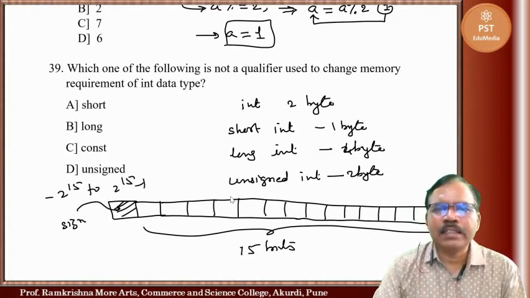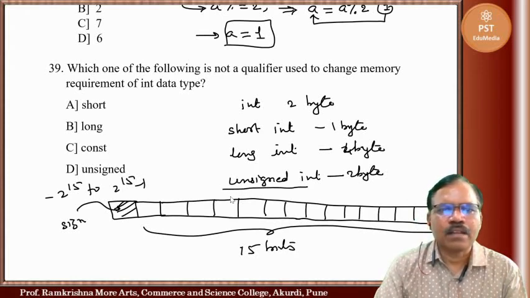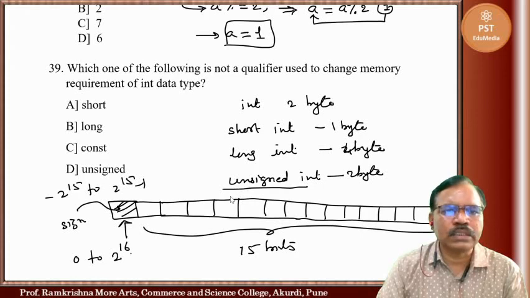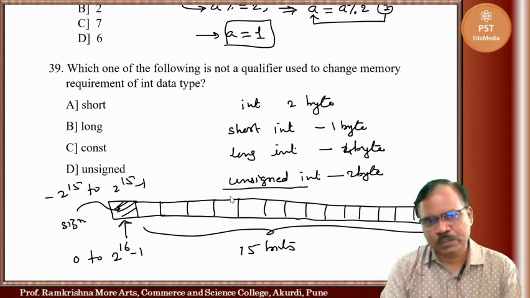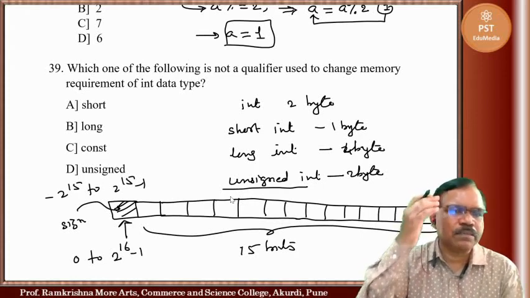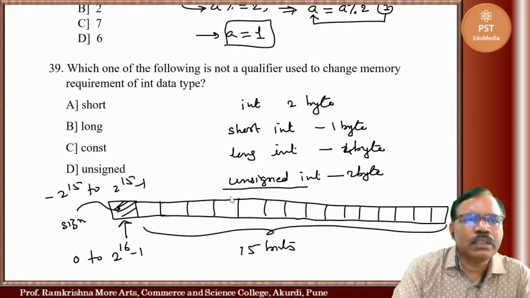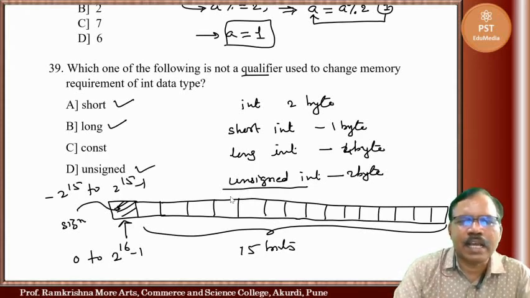But if we write unsigned int, this becomes unreserved. So 16 bits are available. So here 0 to 2 raised to 16 minus 1. So maximum 2 raised to 16 minus 1 it can store. So here short, qualifier short, long, unsigned, they are used.